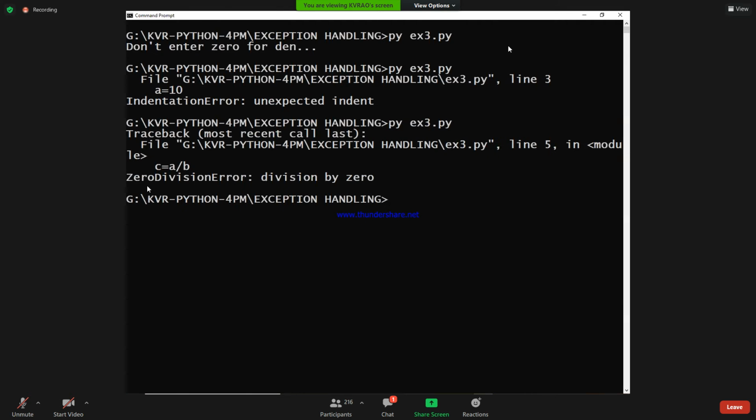ZeroDivisionError is the name of the exception. This is its corresponding message. This line you observe: the name of the exception plus the corresponding message which is coming because of this exception. Sometimes the interviewer asks, I want the message which is occurring as part of our exception to be displayed. The name of the exception is coming, no doubt in that, plus I want to know the message also.